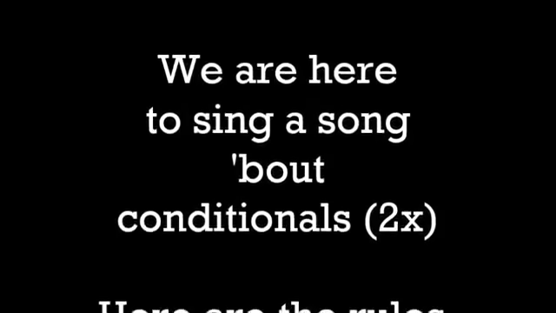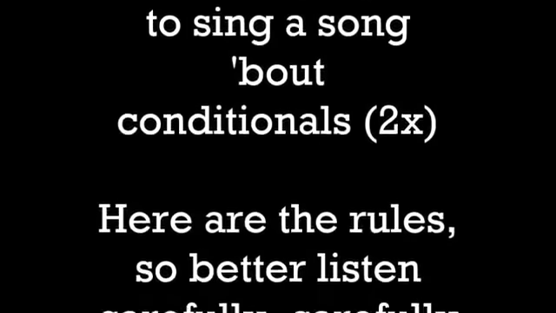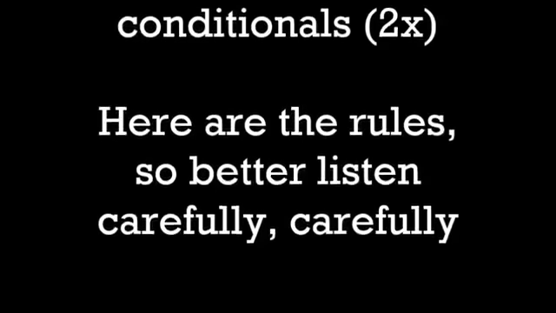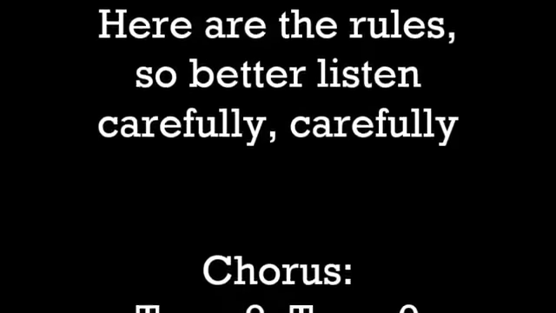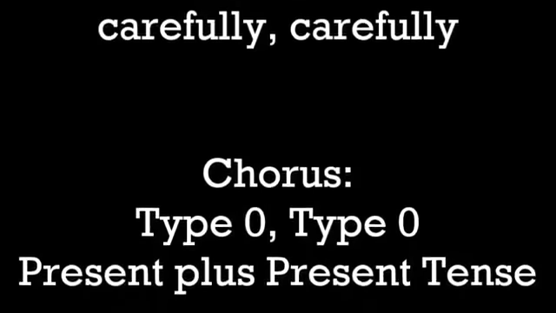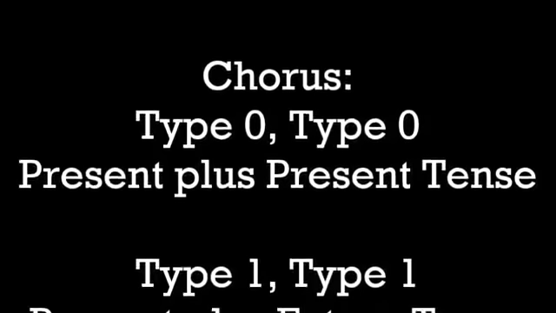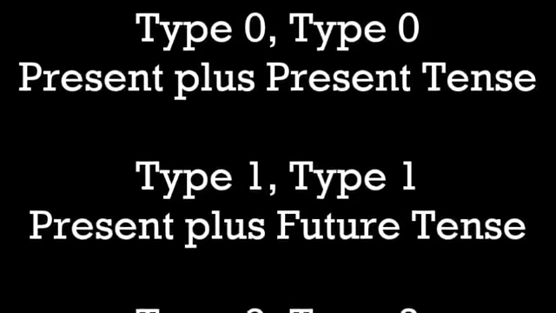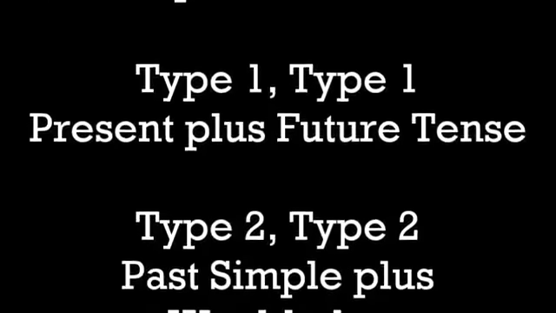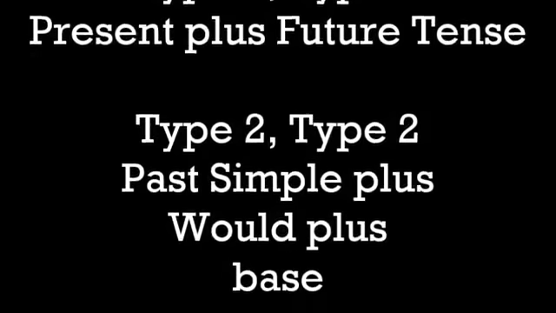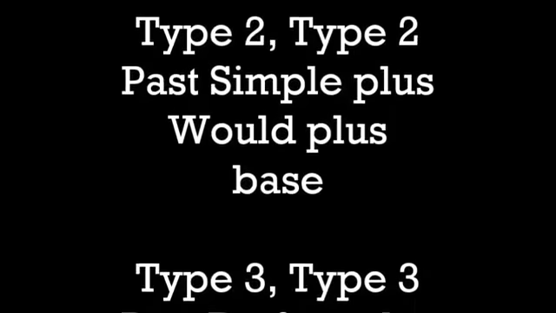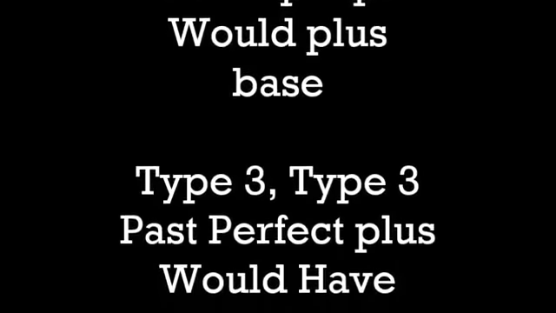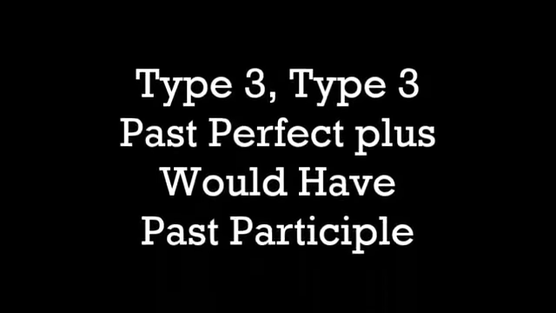We are here to sing a song about conditionals, conditionals. Here are the rules, so better listen carefully, carefully. Type 0, present plus, present tense. Type 1, present plus, future tense. Type 2, past simple plus, would plus base. Type 3, past perfect plus, would have past participle.